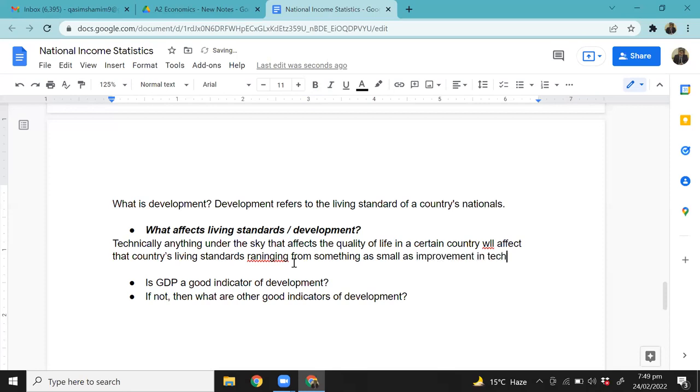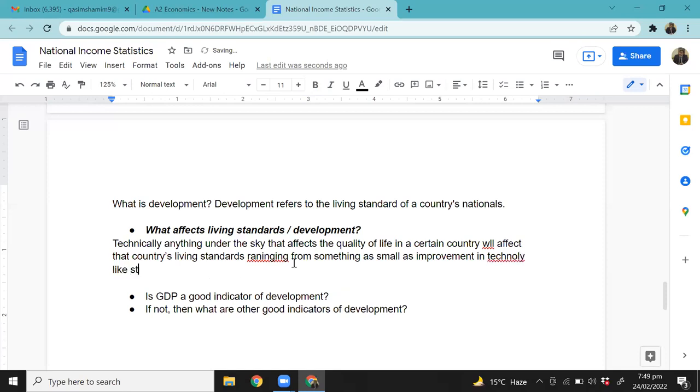Think about this: when technology improves, there is an increase in the goods and services we can get.